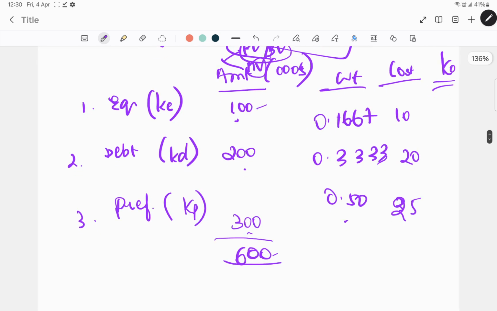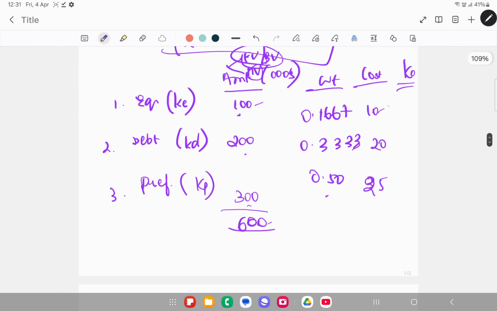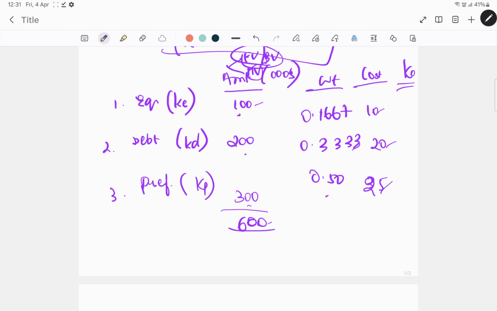So why do we have to multiply this by proportion? Why not, like take for example this is KE, this is KD and this is KP. If we add all the three, you get 55. Why not divide this by 3? Because this equity and debt and preference within the entity is not in the same proportion, right? These are not equal proportions, they are in different amounts, which means for each of the costs of capital, namely equity or debt, we will have to assign different proportions or weights. Like this is only contributing 16.67%, whereas this contributes 50% of the capital. This contributes 33.33% of capital.